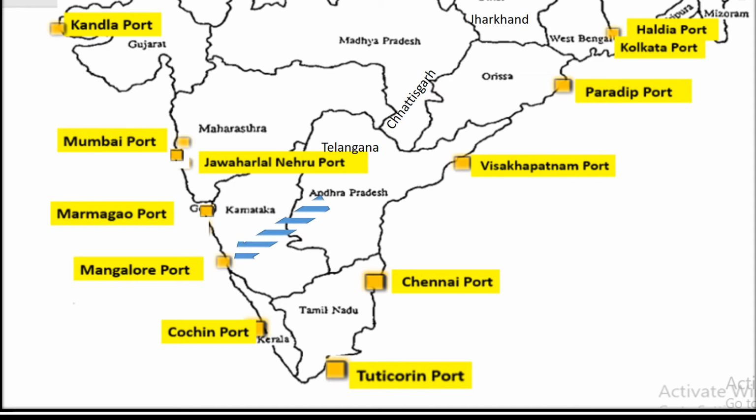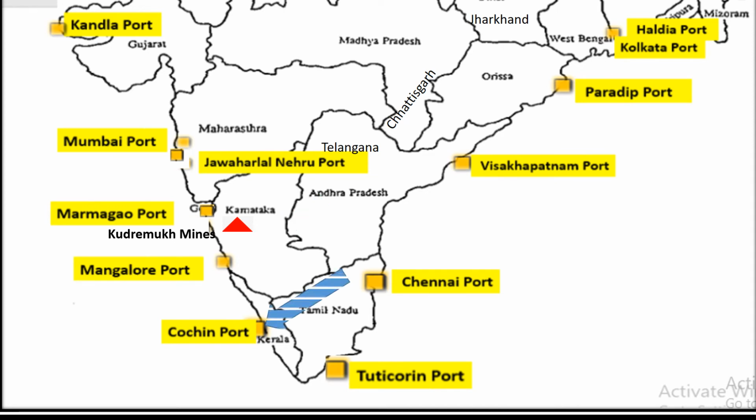Next we have Mangalore Port located in Karnataka. As you know, the Kudremukh mines in Karnataka is the largest iron ore mine in the world. And Mangalore Port is especially used to export of iron ore from Kudremukh mines.